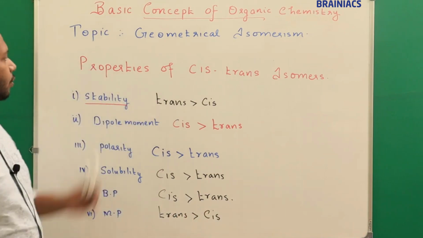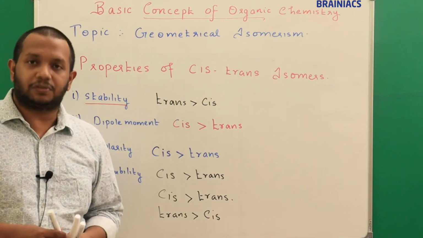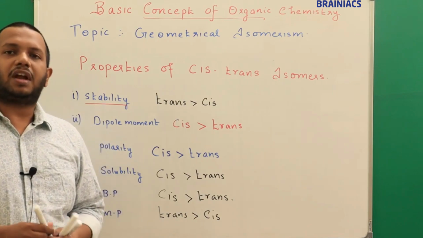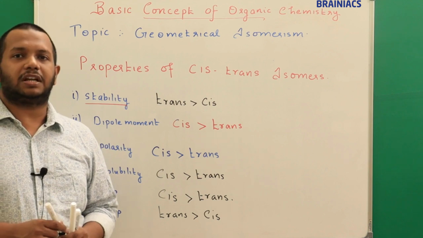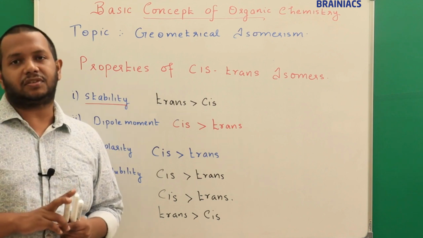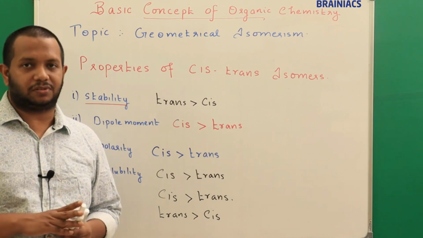Clear? So I hope you got a fair idea regarding the properties of cis-trans isomerism. Next we will see the next system of nomenclature, that is the EZ system, Entgegen and Zusammen system.